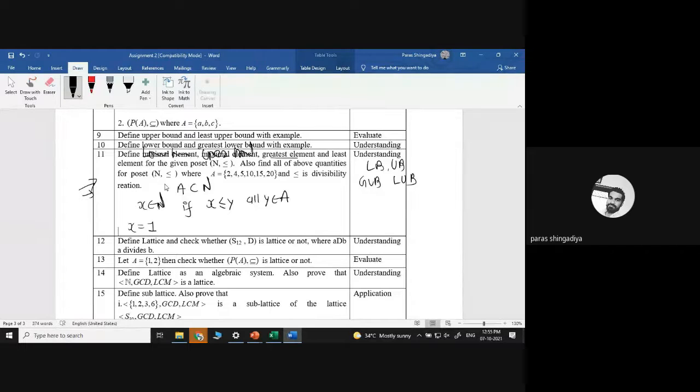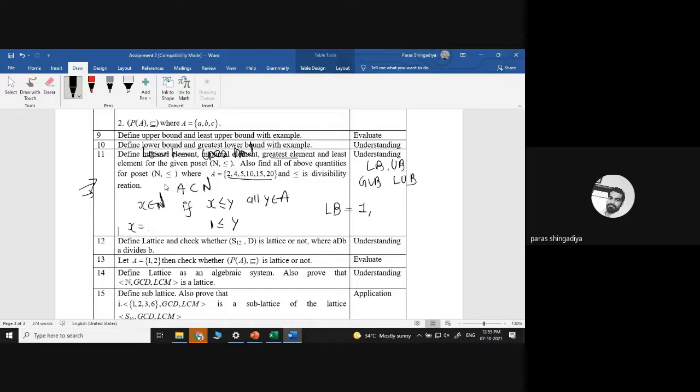Lower bound means start from the minimum value. So x is equal to 1, 1 less than or equal to y. So y means 2, 4, 5, 10, 15, 20. So it will map with all of them. Okay, 1 less than 2, 1 less than 4, 1 less than 5, 1 less than 10, 15 and 20. That is correct. Clear? So the first lower bound is equal to 1.